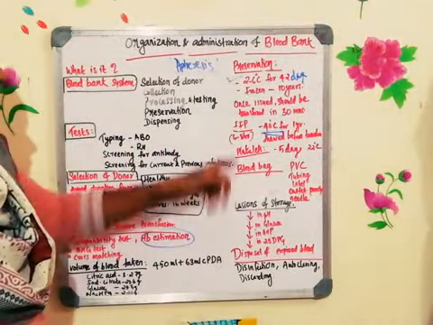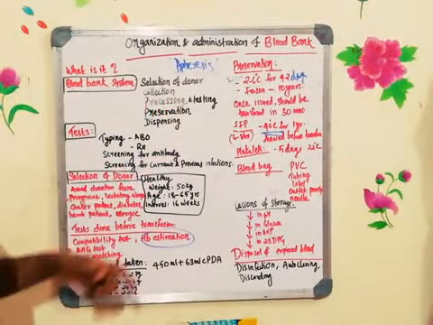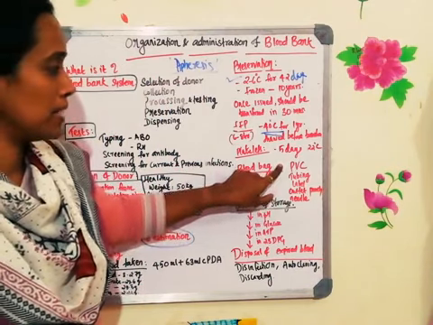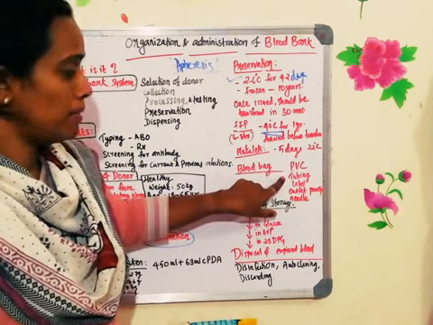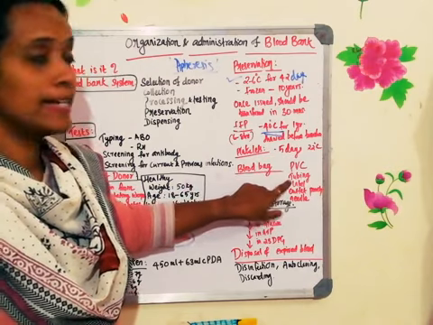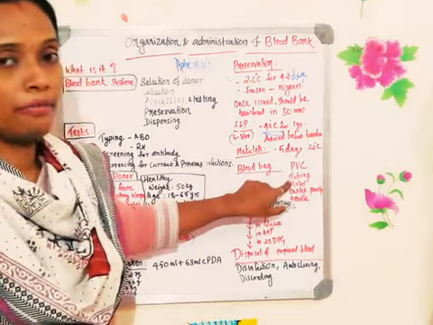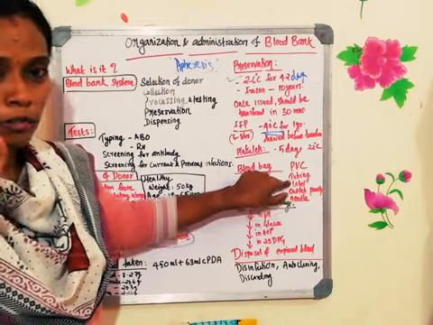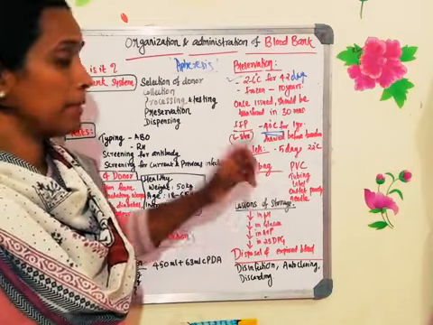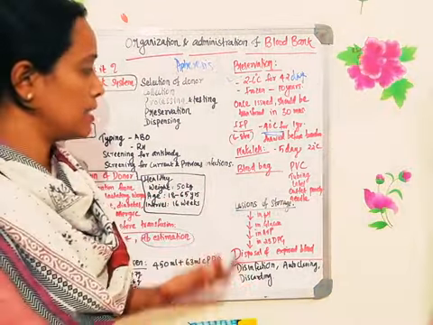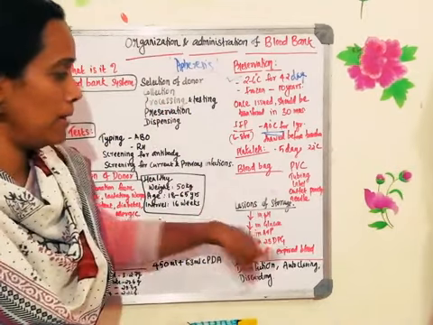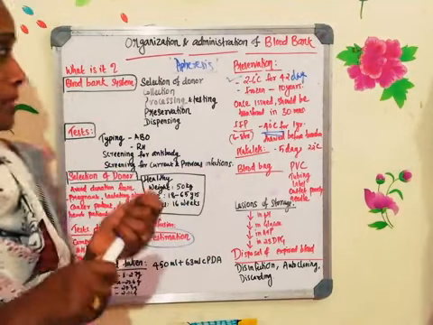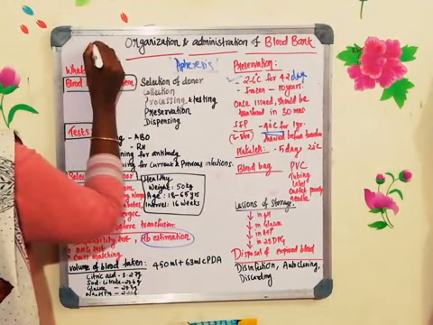And the important components of the blood bank are the PVC; high molecular weight PVC is used for making the bag. Tubing will be there along with the PVC bag, and the label will be stuck to the bag, wherein they will write the donor's name, age, blood group, all those details. The date on which they are collecting the blood, all those details will be there on the label. And the outlet pouch, you must have seen the bag is like this.